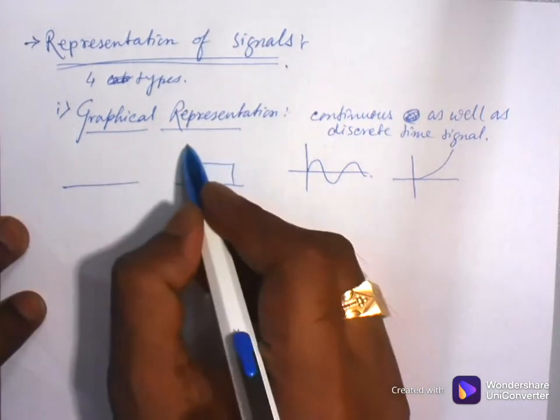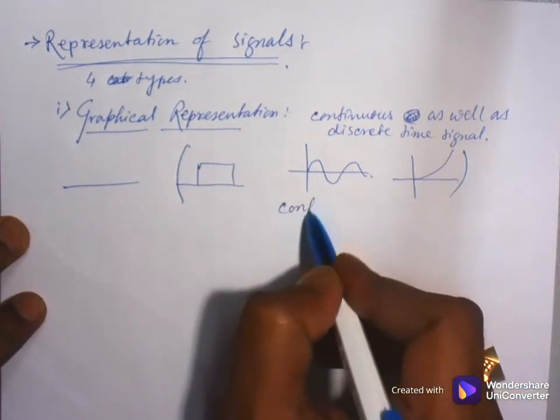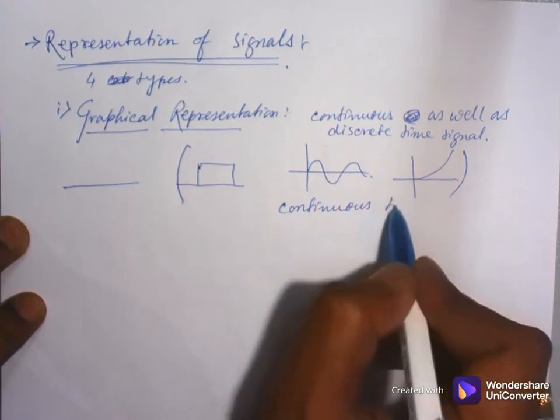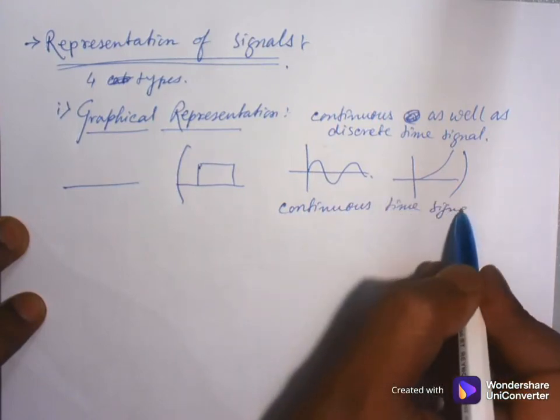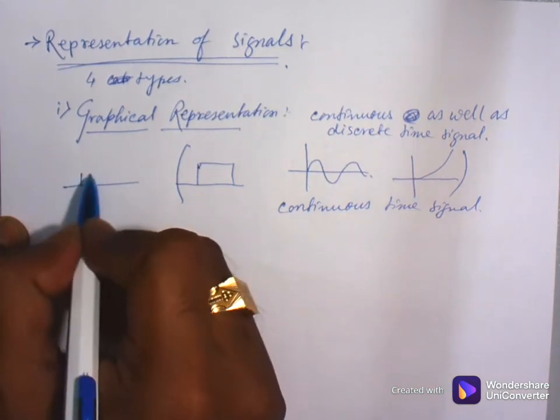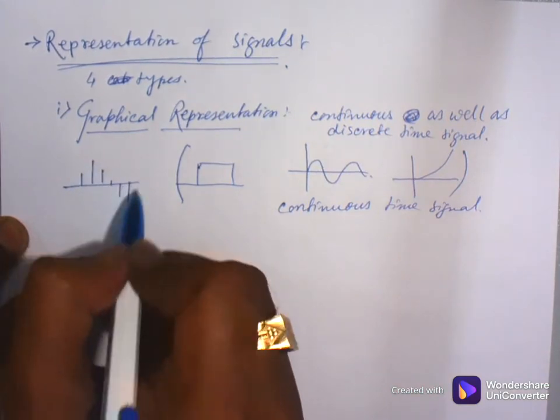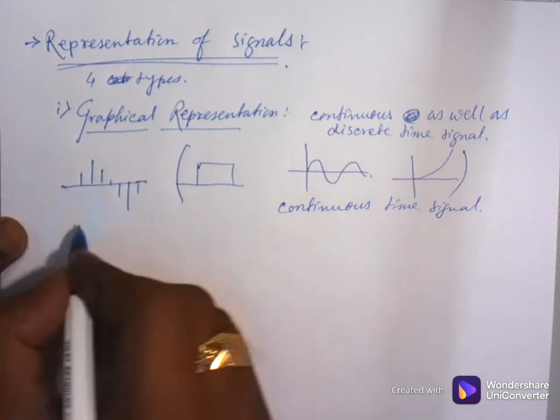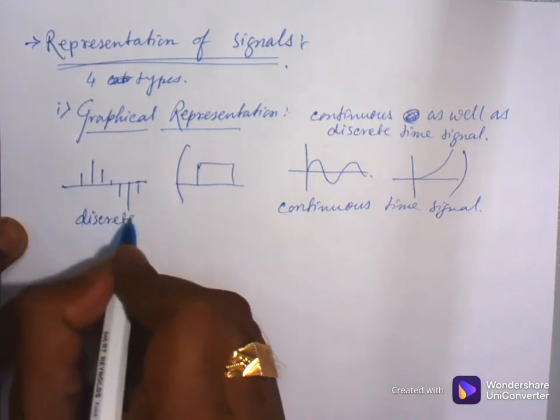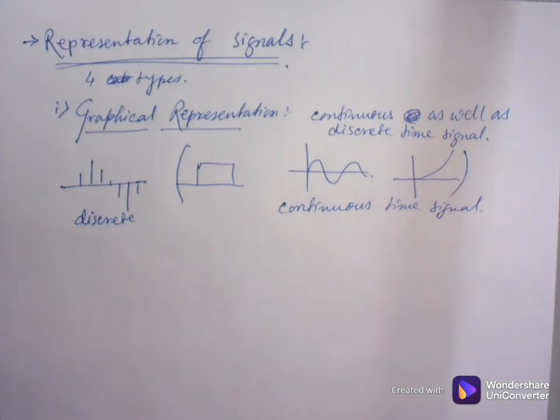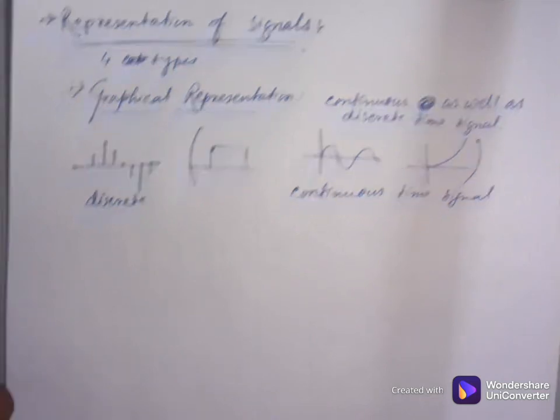Like this, all these things are continuous time signal, and if I represent it like this, suppose a sine wave, this is discrete. So both the signals can be represented by this. Mainly all the representations are applicable for both types of signal, continuous time signal as well as discrete time signal.